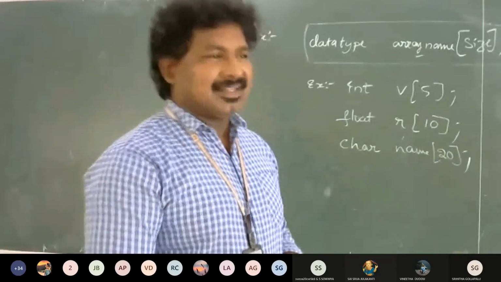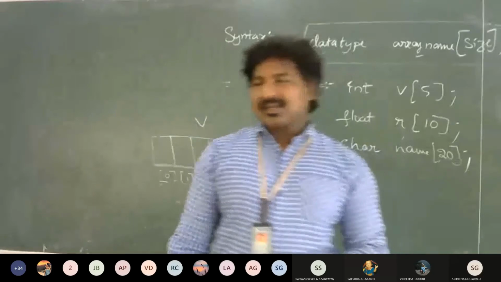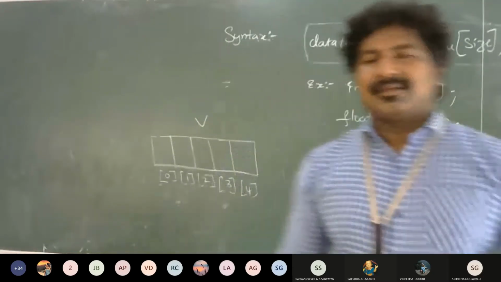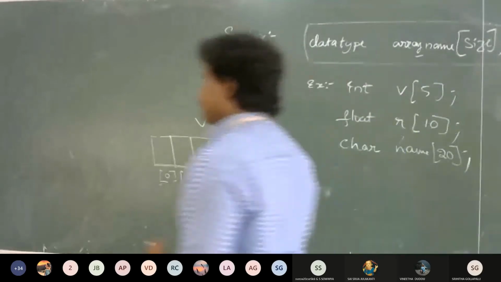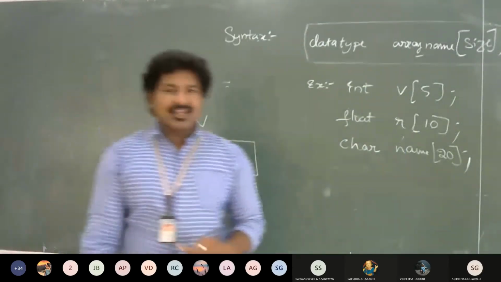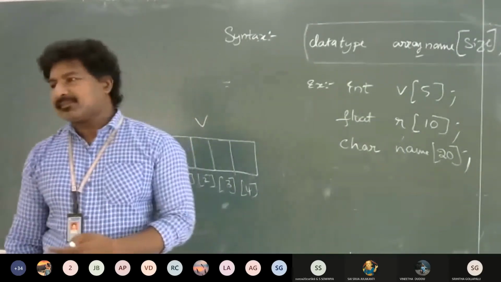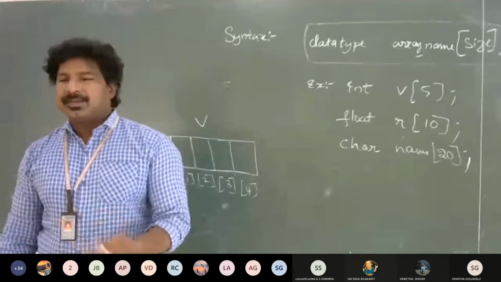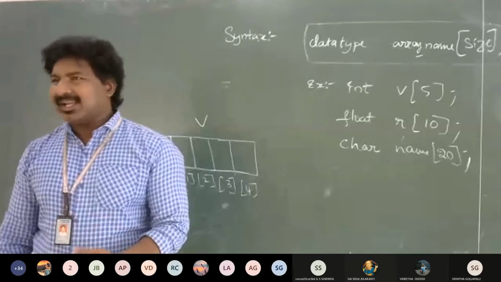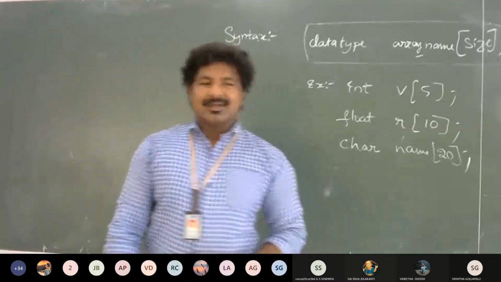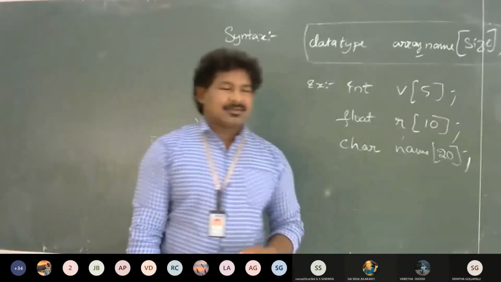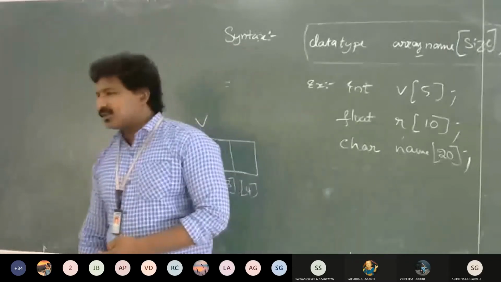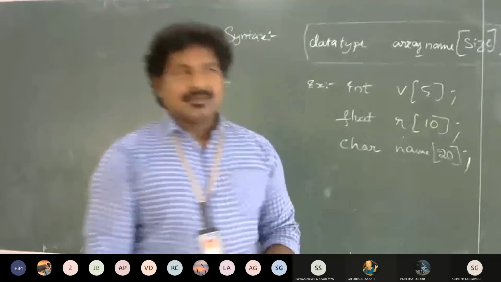Reserving space in the memory for the array is called array definition. Array definition, right? Very good.